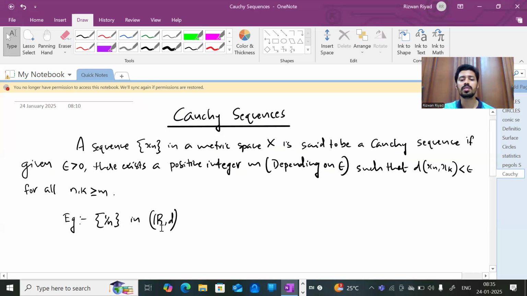Let's see how this is a Cauchy sequence. For that, first we need a given epsilon greater than 0. Suppose you have an arbitrary epsilon greater than 0. Then we will show that for that epsilon, it is possible to find a positive integer m such that this inequality will happen. Since that epsilon is arbitrary, it is true for any epsilon greater than 0, so this is a Cauchy sequence.